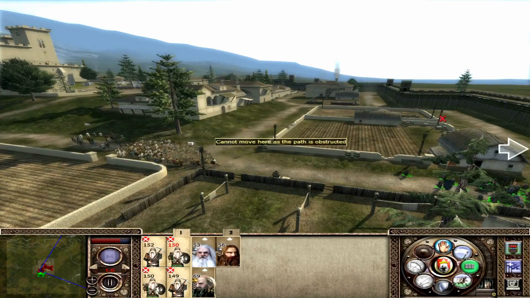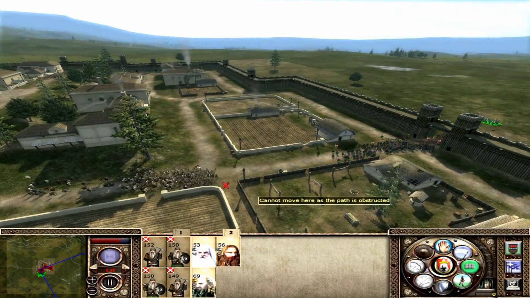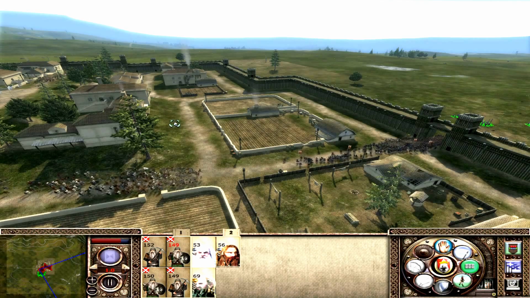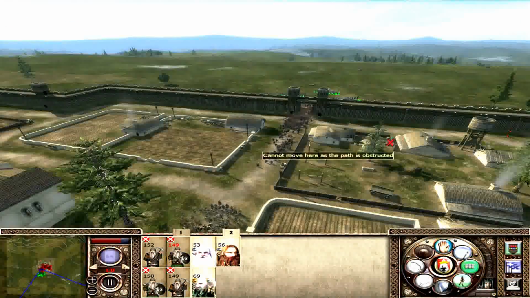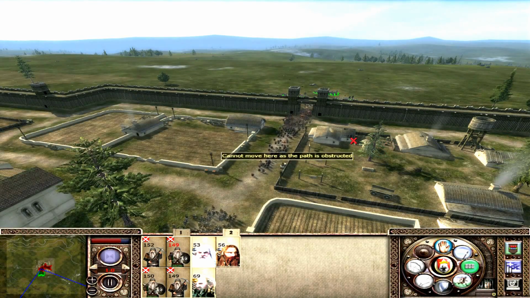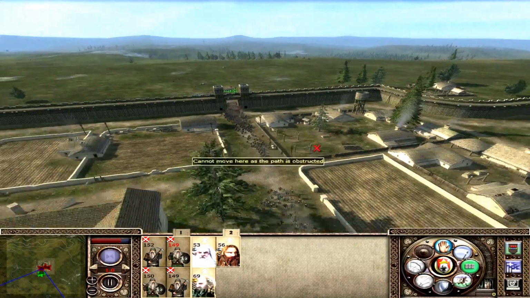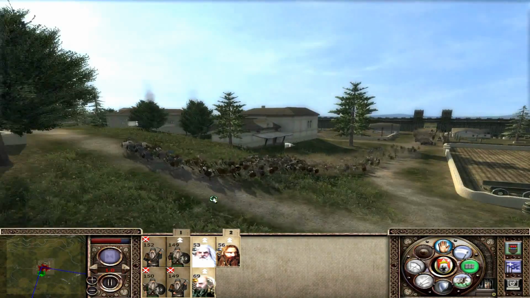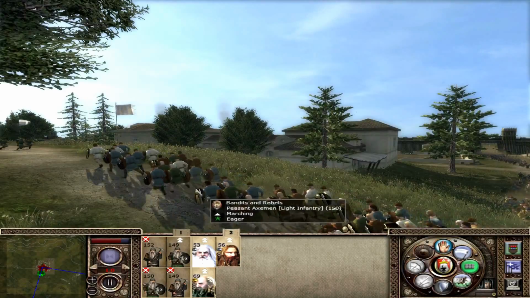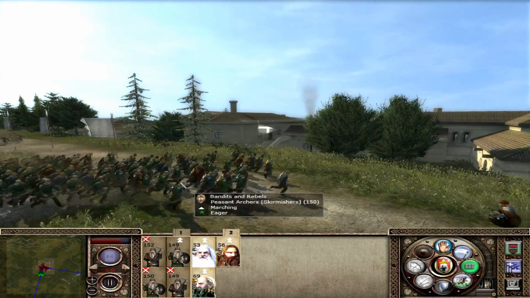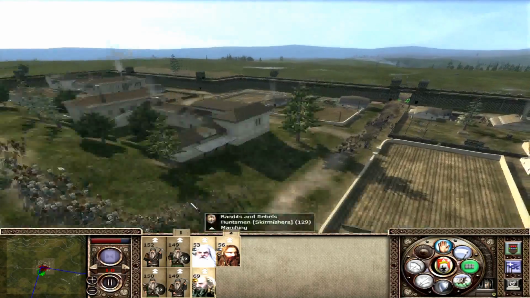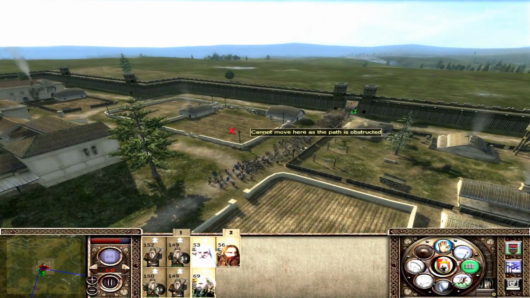Keep on charging, men. I think we've got this one in the bag. Just keep running, just keep running. Come on, lads. The peasant archers up here. We should be able to take them down, I'd have thought, okay.